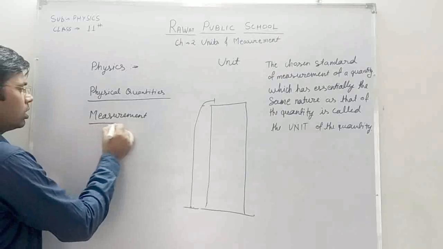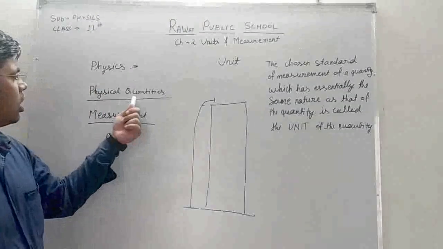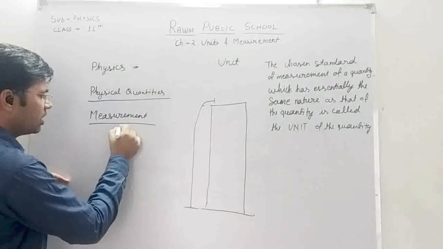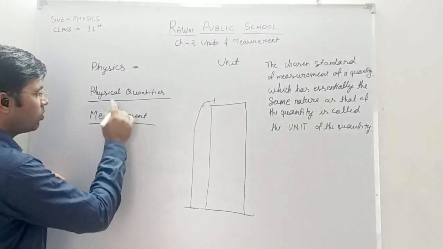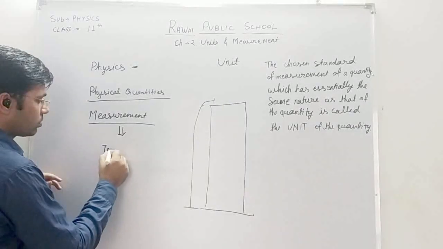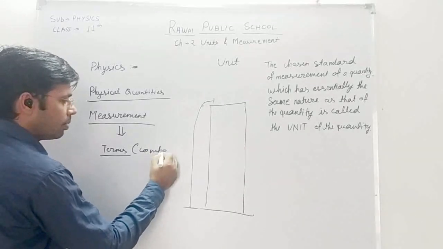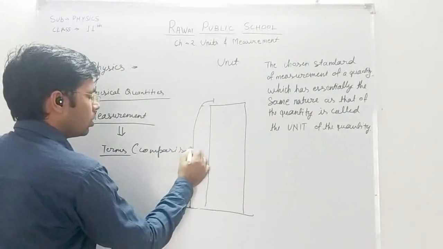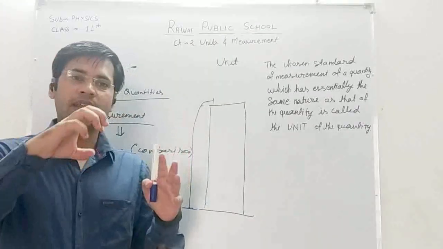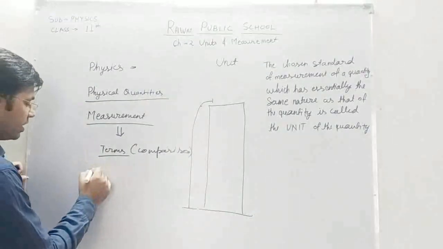Now we heard the word measurement. Measurement of a physical quantity is done. This measurement is nothing but the comparison of these physical quantities with standard terms. So this comparison is known as measurement. We are comparing all these physical quantities with some predefined standards.